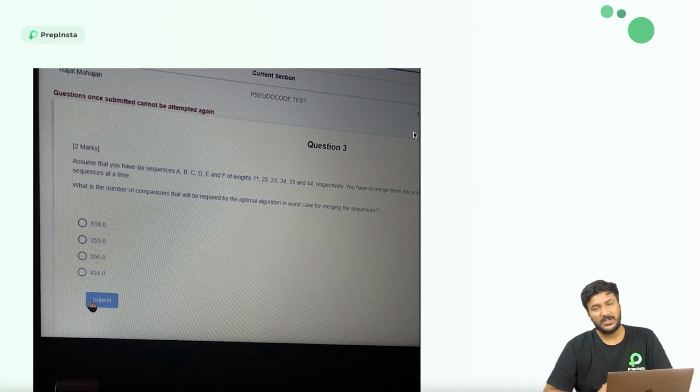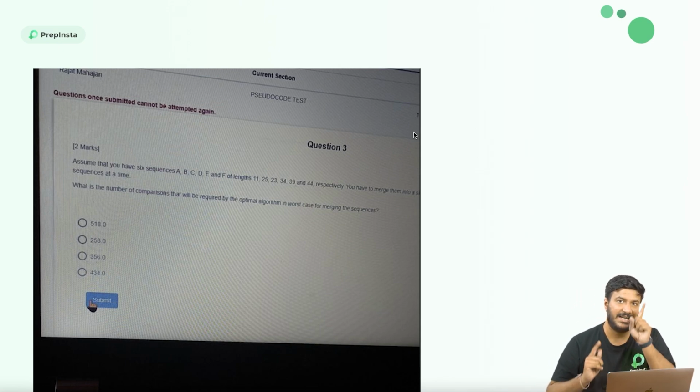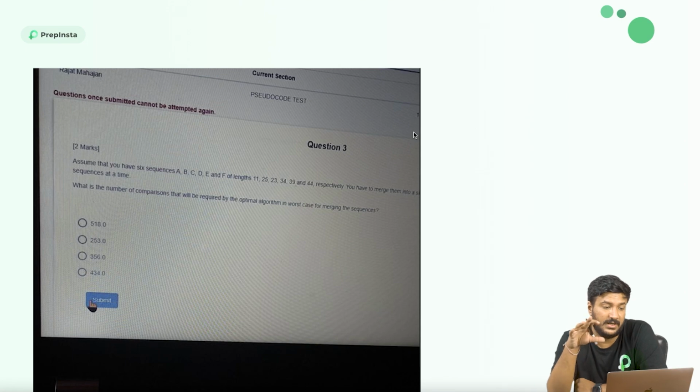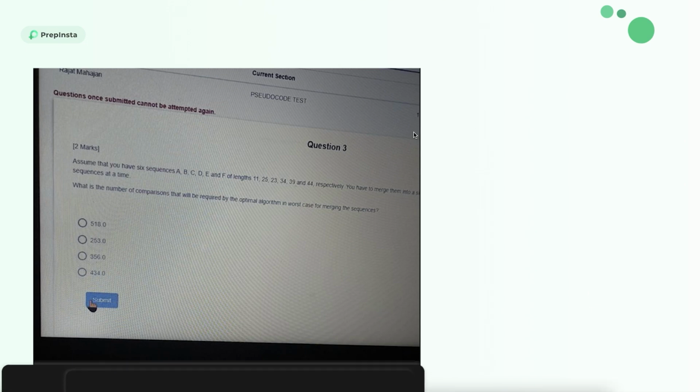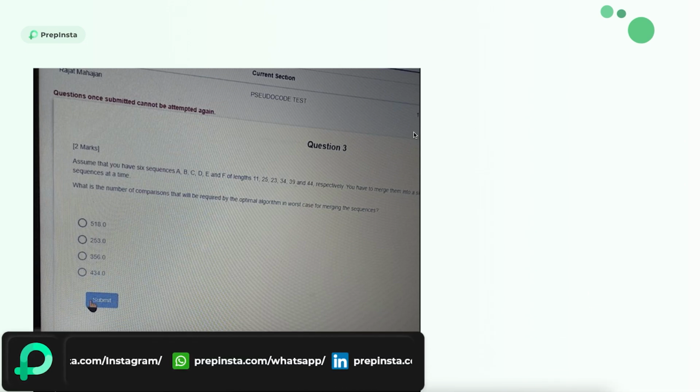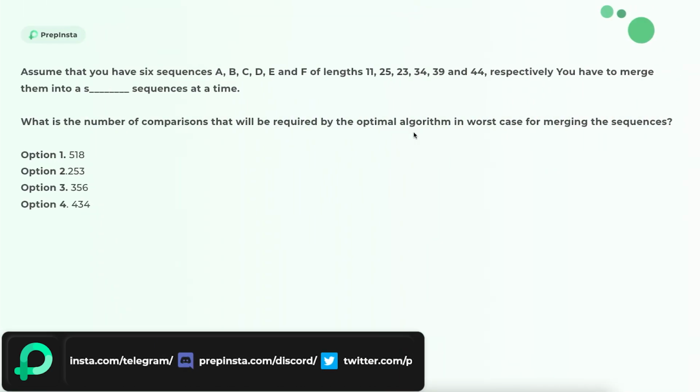Now this particular question, the question is right but the options are incorrect, which doesn't matter, to be honest. They asked you the question, so you should know the right way to solve it. That's the only thing that's important, but the options that they've given are completely incorrect. So let's have a look at the question. Forget about the options. I hope that you know how to solve this particular question. This is a question which has a difficulty level of GATE. To be honest, this is a GATE question. They've just changed the values of it.